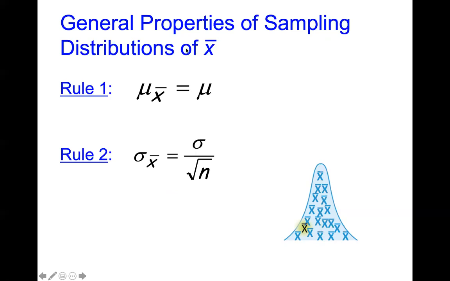Let me help you out with this, because I know it's a little tricky with all these Greek letters and notation. So let's put this in words. This one represents the mean of the sampling distribution, versus this one is the population mean.